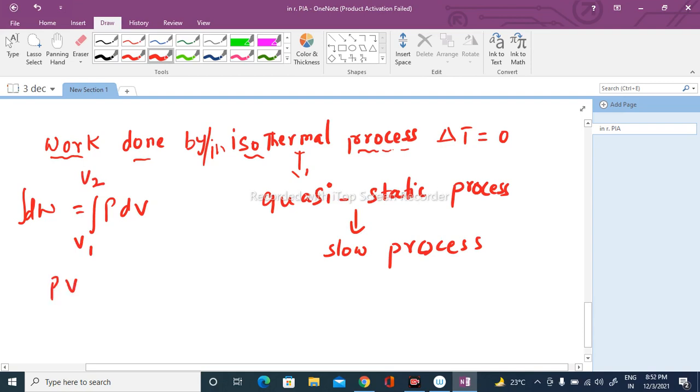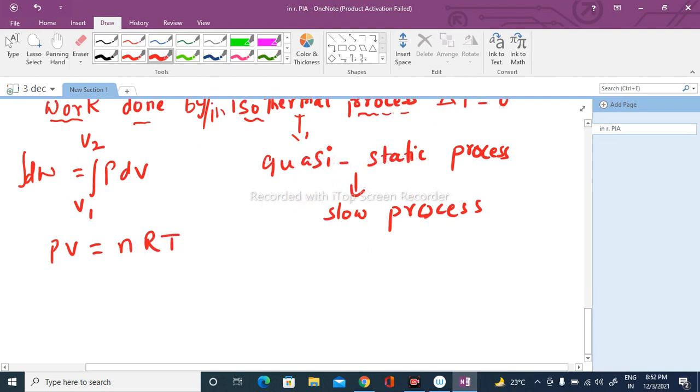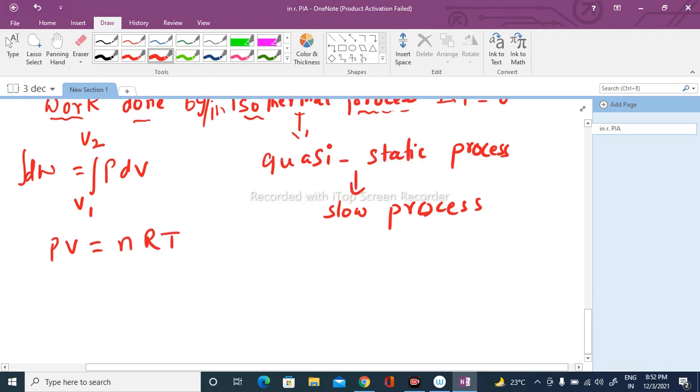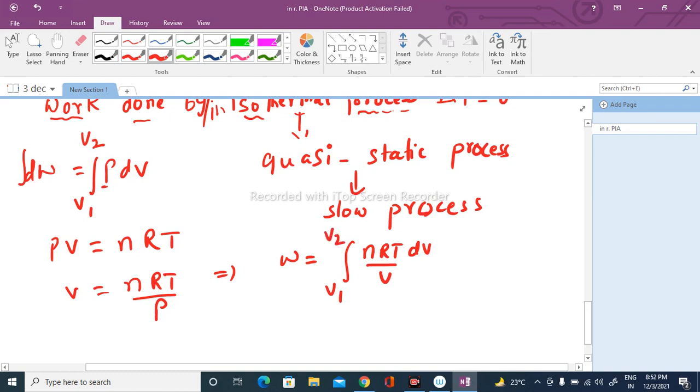For ideal gases, PV is equal to nRT. So let us eliminate this P from this. So P is equal to nRT by V. That implies total work W is equal to integration nRT dV by V from the lower limit V1 to V2.